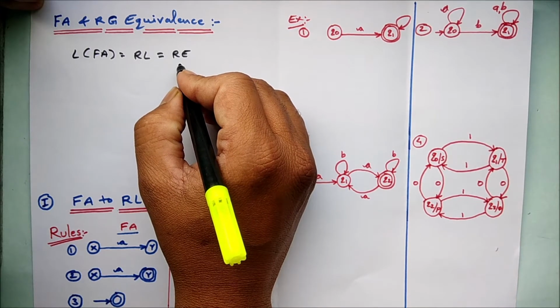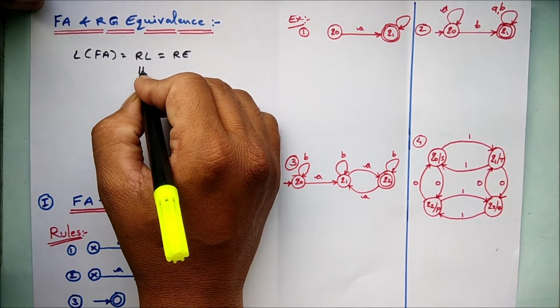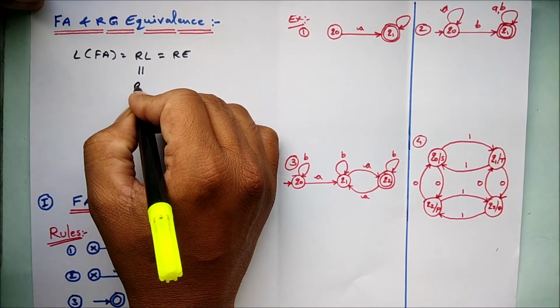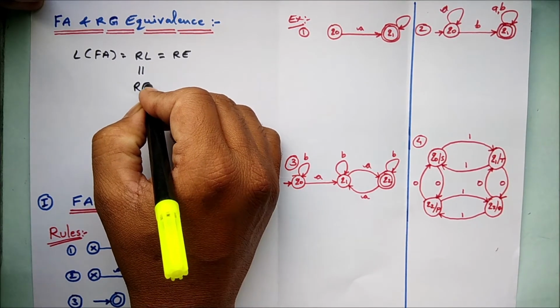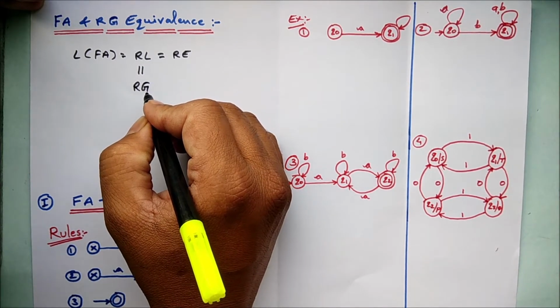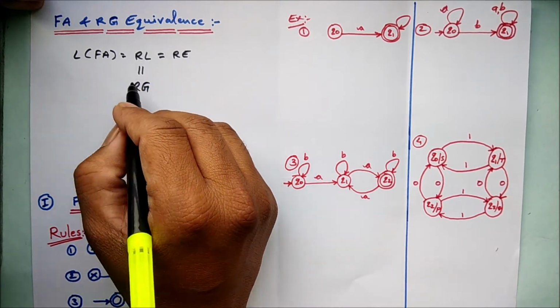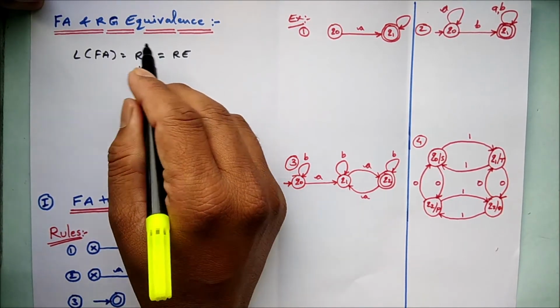In the same way, from the language we can generate a regular grammar. And all these four terms are equivalent to each other, my dear friends.